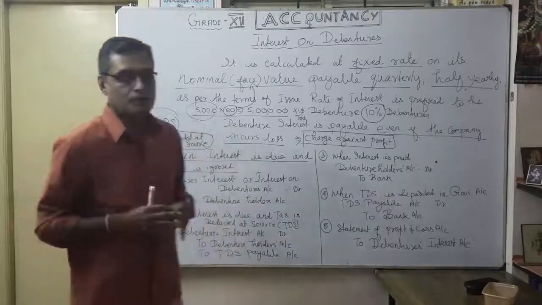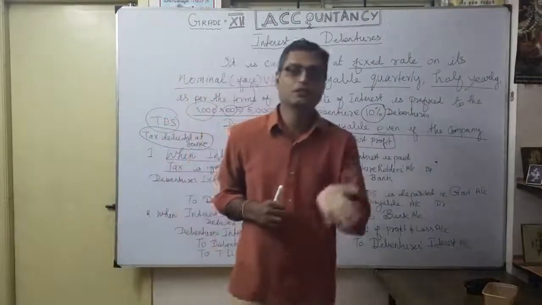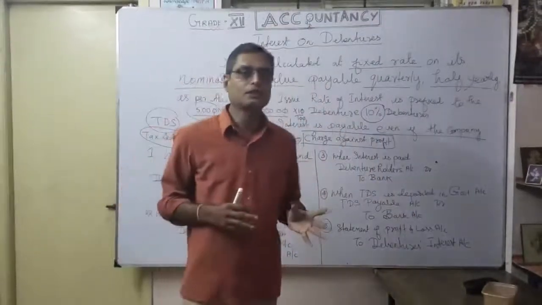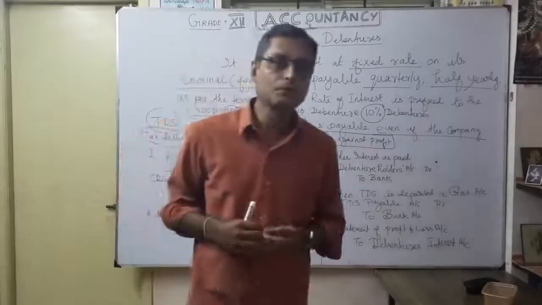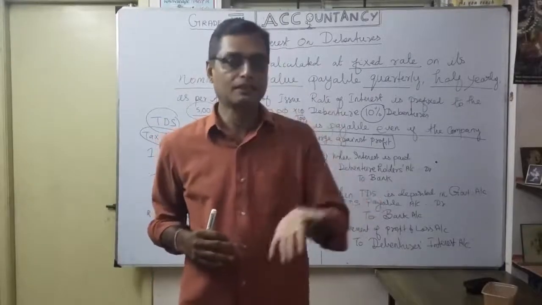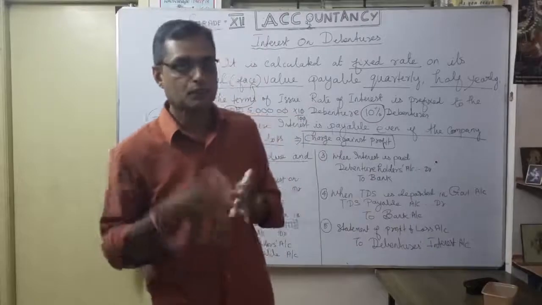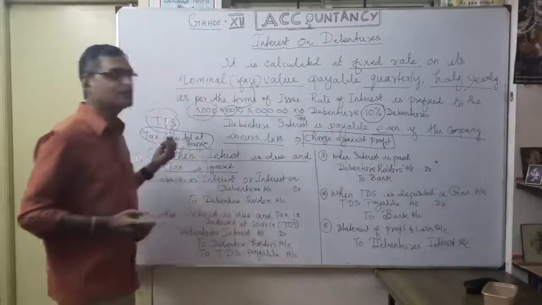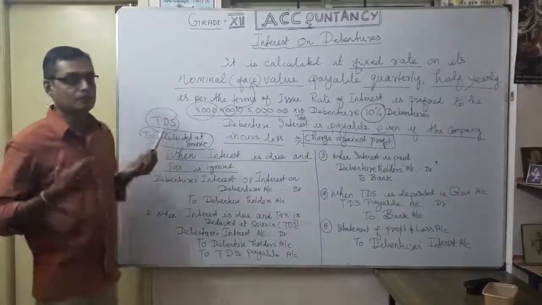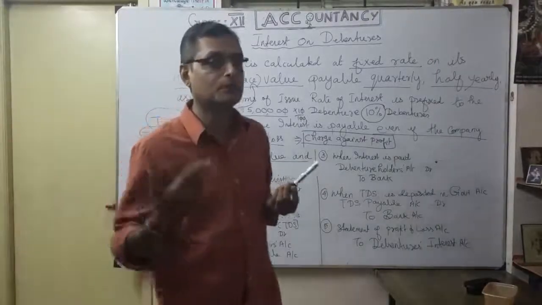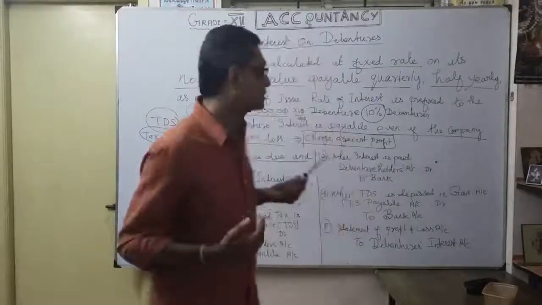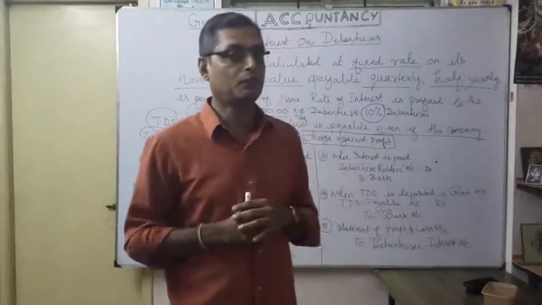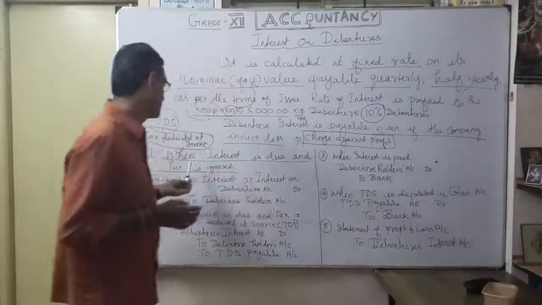That means when you are giving interest to the debenture holder, you can't give the full money. For example, from the 50,000 you want to deduct some tax amount. Only the balance the debenture holder will get. Whatever portion you deducted, you want to pay to the government. That is the logic here. TDS means tax deducted at source. When you are in higher classes, you will learn income tax, that subject, and the meaning of TDS coming under income tax. So this word is very, very important.